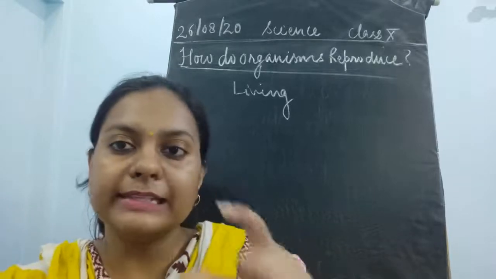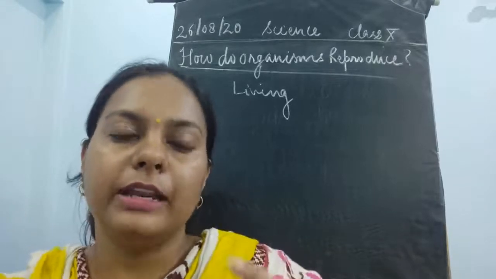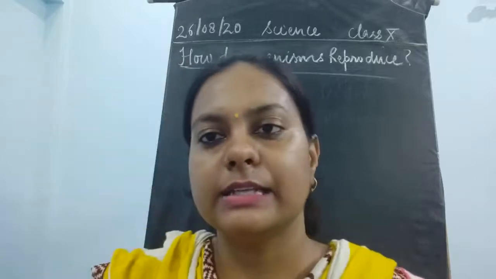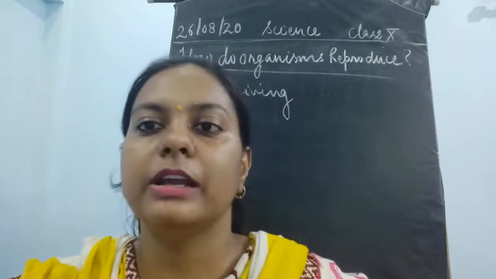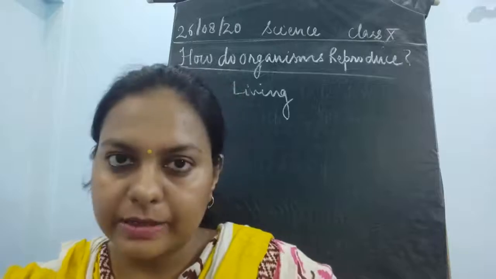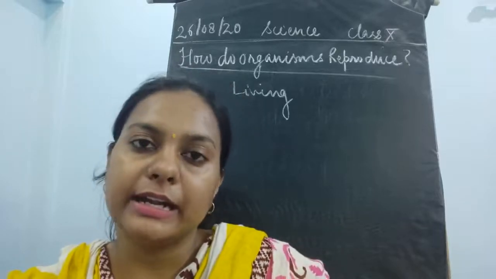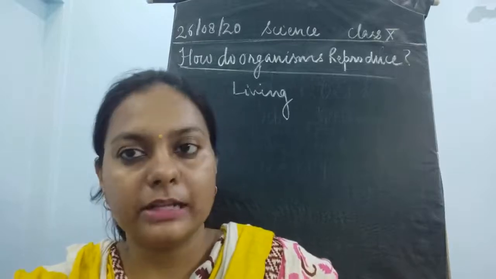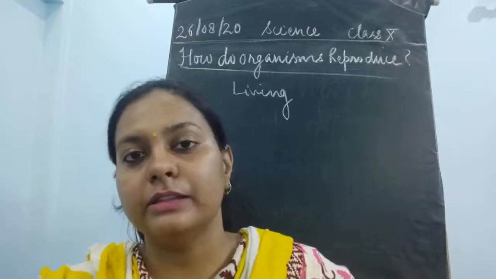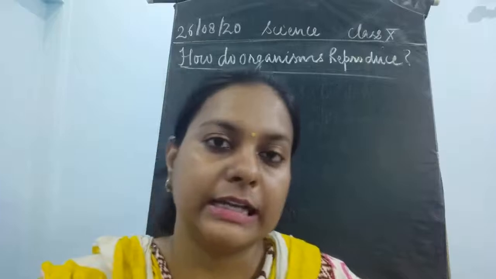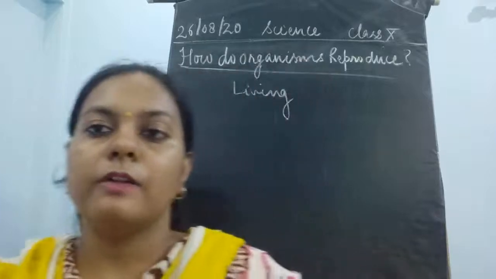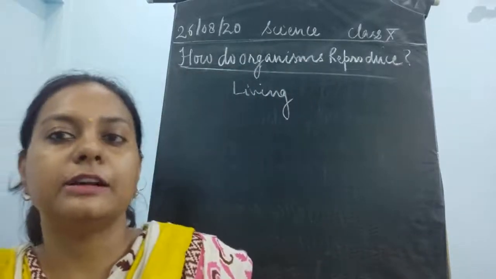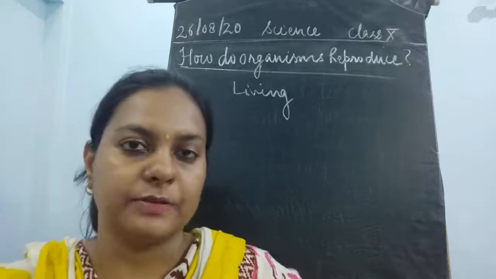So the basic design of any organism remains the same, because of which there are structural similarities, but at the genetic level there are some differences also. In the language of genetics, this difference is said to be variation.